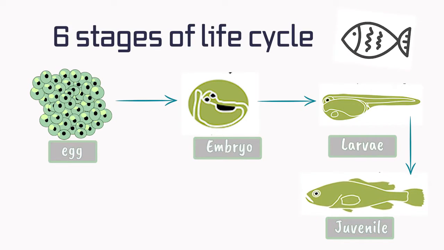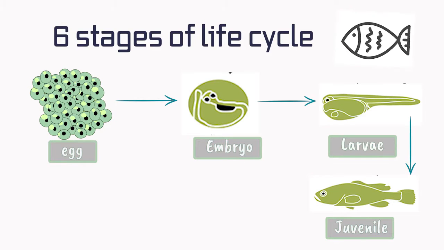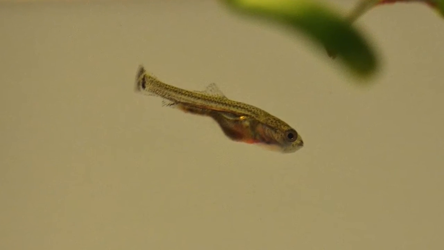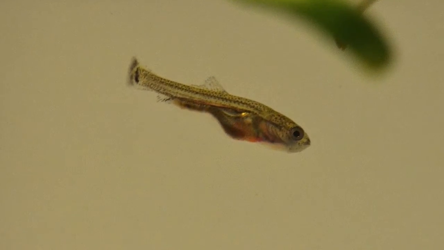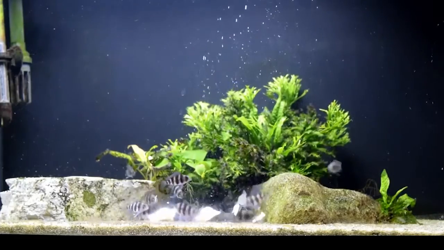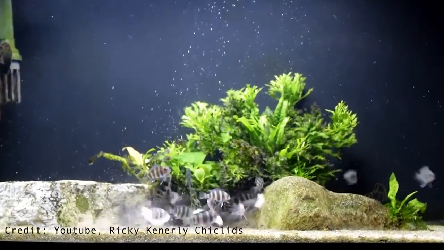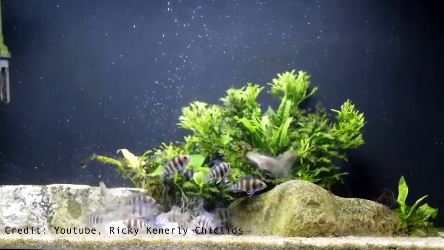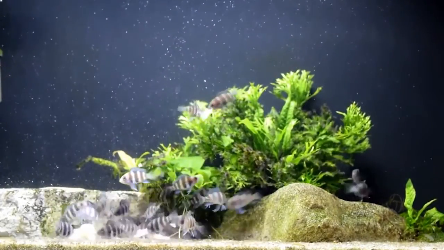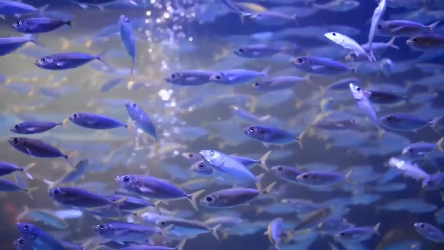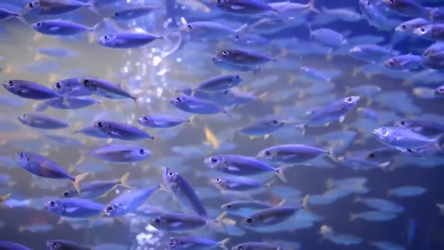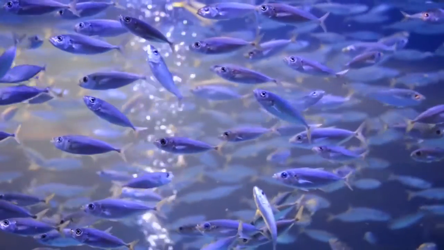Then the juvenile will take place once the fish looks like a miniature adult. Nearly all internal organs and fins have fully developed, although coloration may look different from the adult stage. During this phase, the young fish will require a high percentage of protein content in their diet, as they will literally live to eat and grow. Once the functional gonad is fully developed, it will be the end of their juvenile life stage.